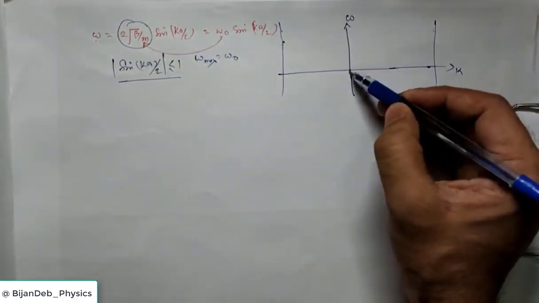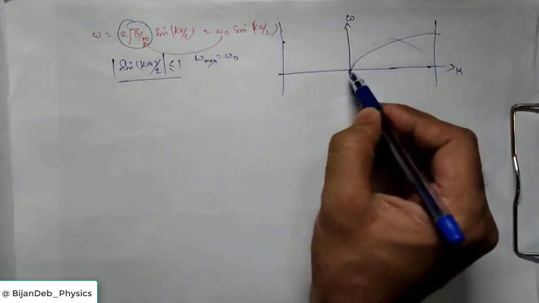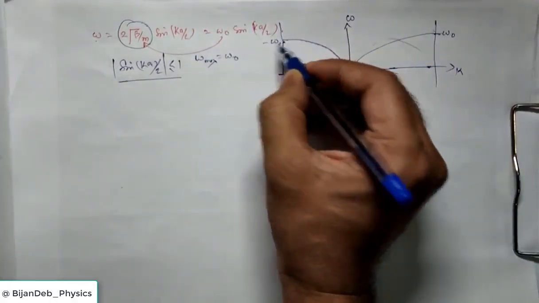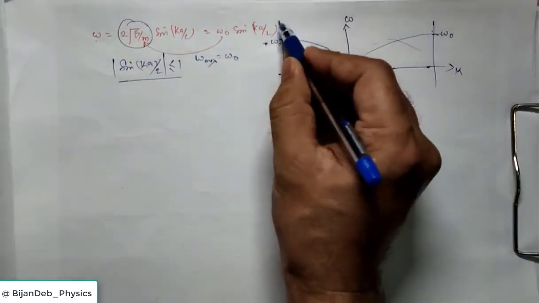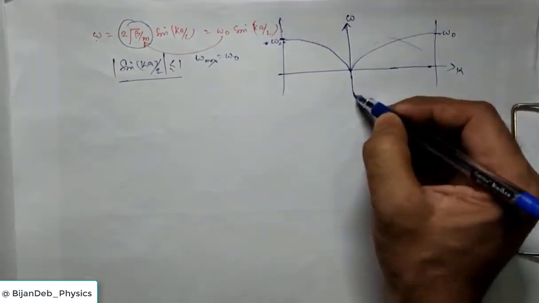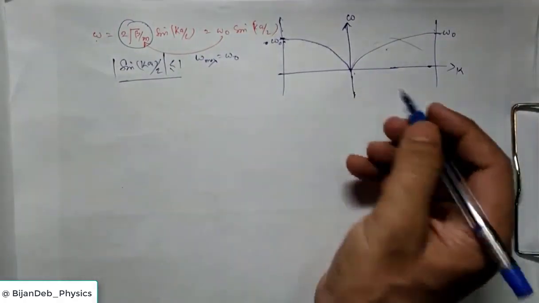So at k equal to 0, since we know it is sinusoidal, it will be like this, like this. The maximum value will be plus omega 0, and the minimum will be minus omega 0. Omega 0 is a magnitude, so it will be positive. So this is the dispersion curve.